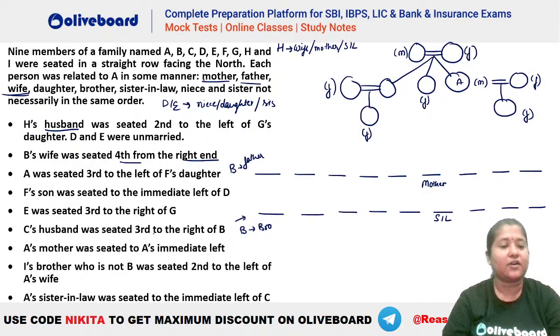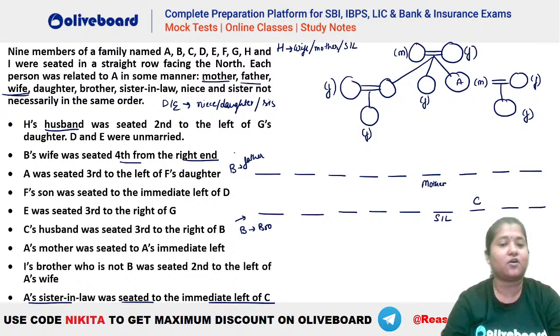Now it is also given that we have I's brother who is not B was seated second to the left of A's wife. Okay, we'll check that later. So you can see either of the two cases we are getting here. Now do we have any other hint which is related to mother or sister-in-law? Let's see. If you check, A's sister-in-law was seated to the immediate left of C. So in the second case, C will be here. And in the first case, is there any hint given for mother? It is also given. Explain once.